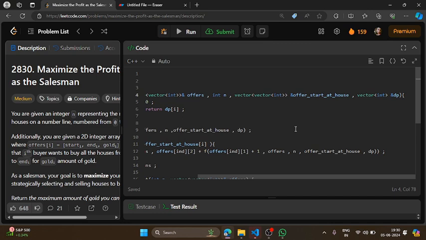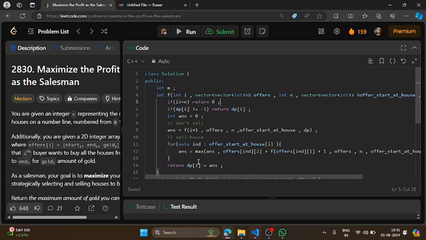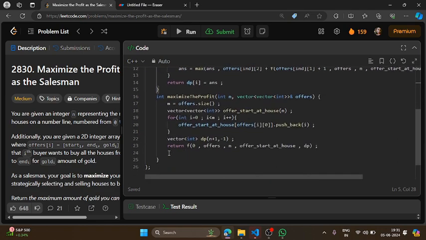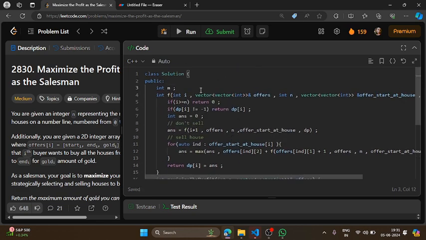If I'm passing a particular vector or anything by value, then it will keep making copies and then pass, so it will take some time. So always, if you don't want to make changes or update your vector, then always try passing it as an argument by reference. Okay. So this was the whole solution of the question. If you didn't get anything, then you can simply ask in the comment box. I will solve it out.